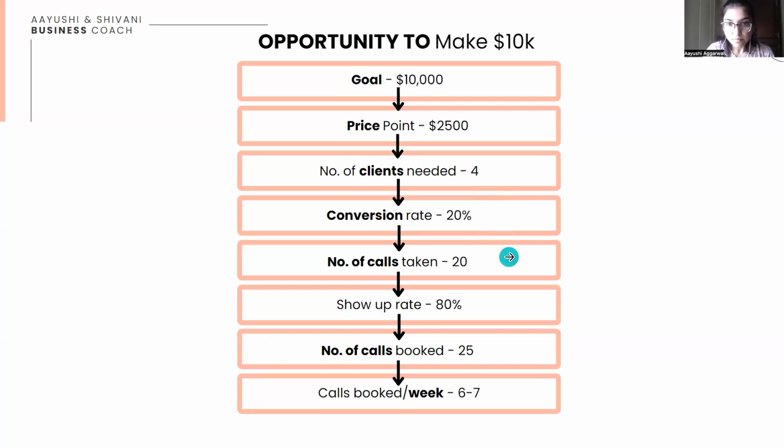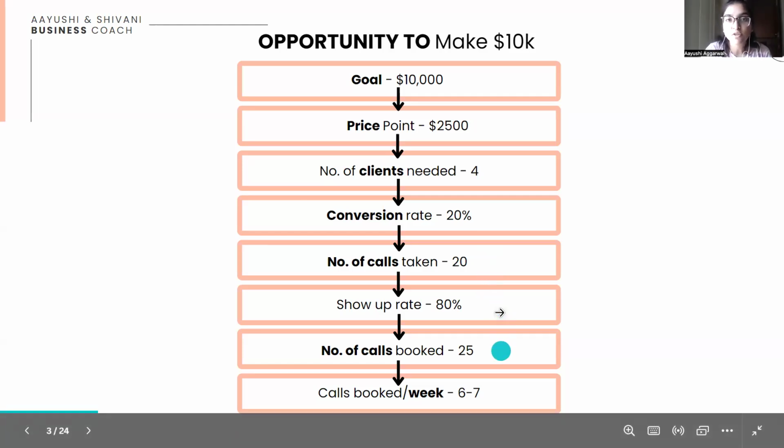Okay, now in order to go on these 20 sales calls, how many sales calls do you need to book in a month, right? It's not like 100% people are showing up on the sales calls. So we have seen an 80% show up rate. The average of the industry is also 80%, right? People who book the call and show up on the call. That's 80%. So again, by following unitary method, 20 divided by 80% is you need 25 calls to be booked in a month,